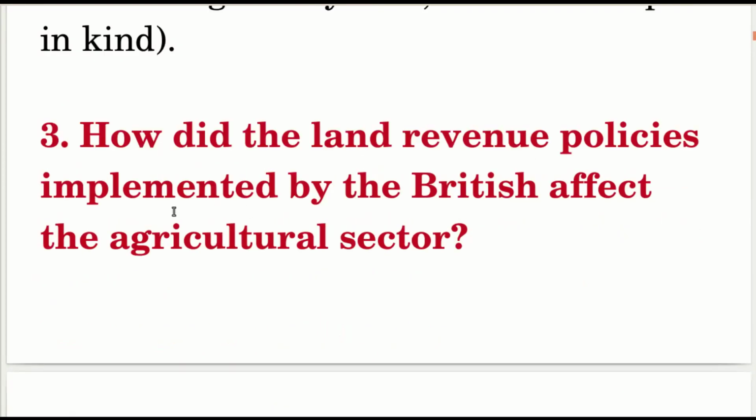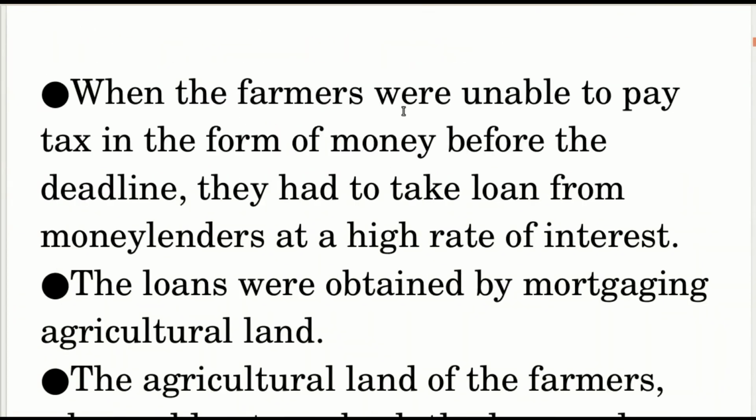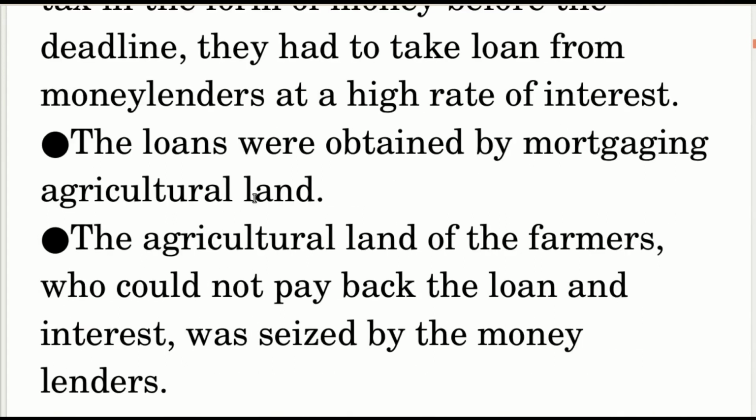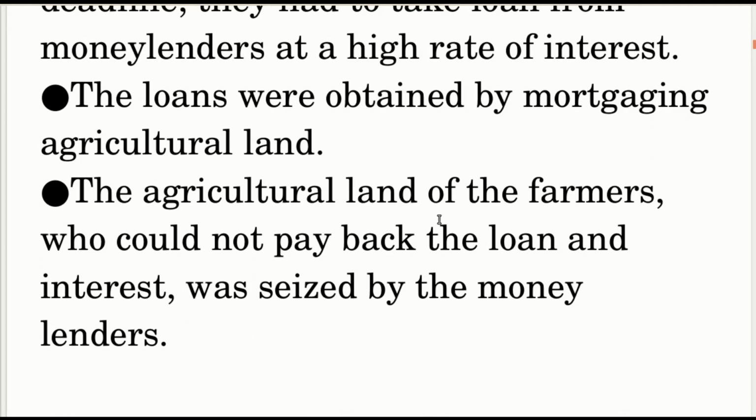How did the land revenue policies implemented by the British affect the agriculture sector? When the farmers were unable to pay tax in the form of money before the deadline, they had to take loans from money lenders at a high rate of interest. The loans were obtained by mortgaging agricultural land. The agricultural land of the farmers who could not pay back the loan and interest was seized by the money lenders.